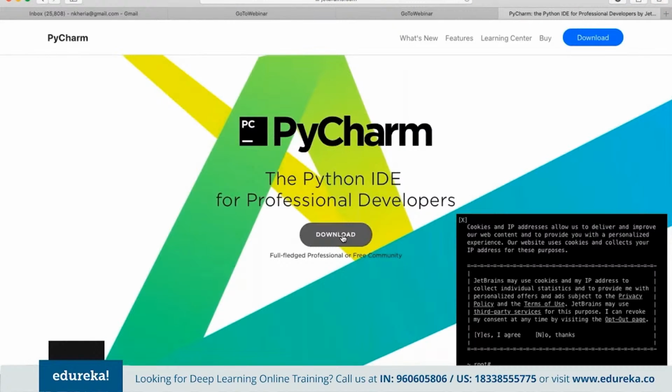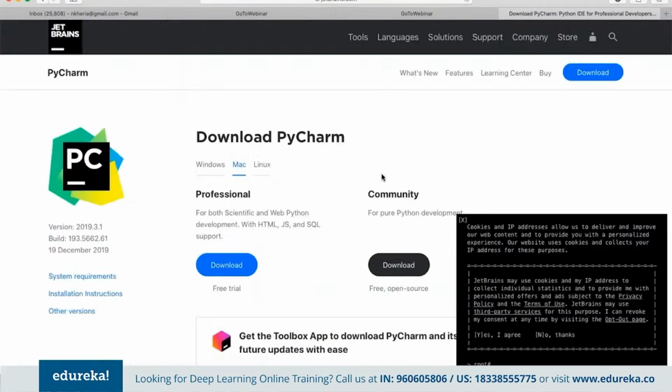If we click on download, we are taken to the download page. PyCharm is available for all three platforms: Windows, Mac, and Linux. Once downloaded, just like normal software, we can set up this entire IDE. And we also get a community edition.